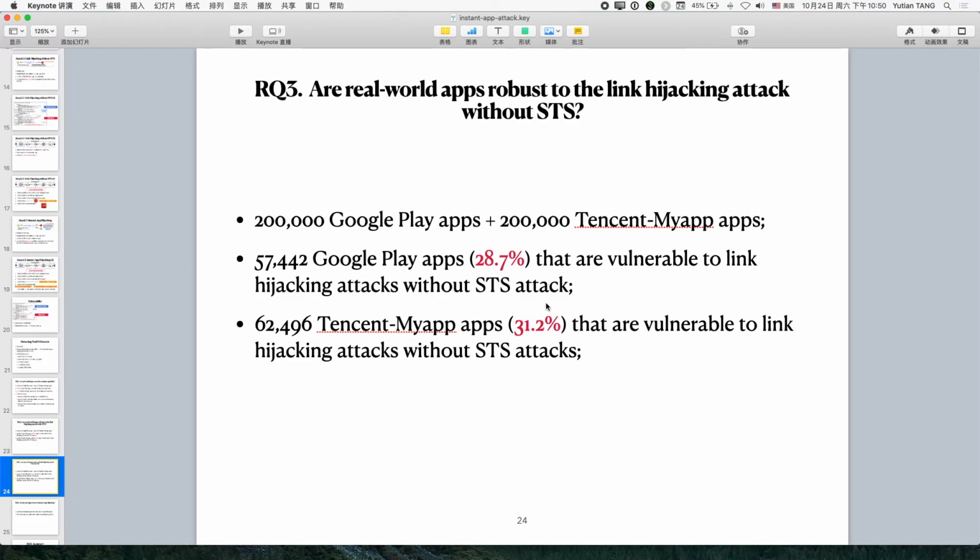For research question 3, we see whether the existing apps are robust to link hijacking attacks without STS. Based on the same data set, we found around 28% of Google Play apps are vulnerable to link hijacking attacks without STS. Around 31% of Tencent apps are vulnerable to link hijacking attacks without STS.